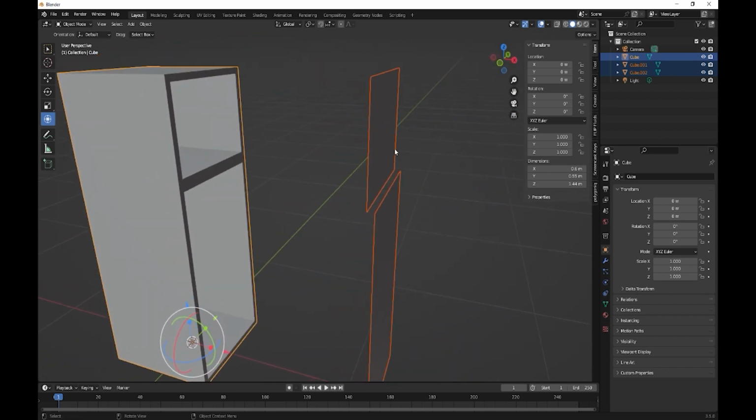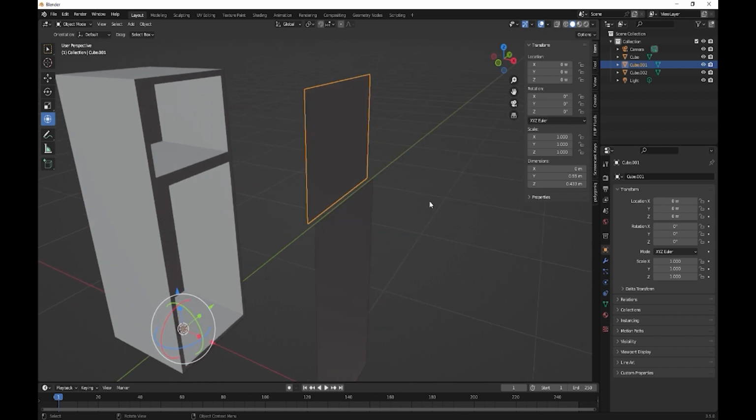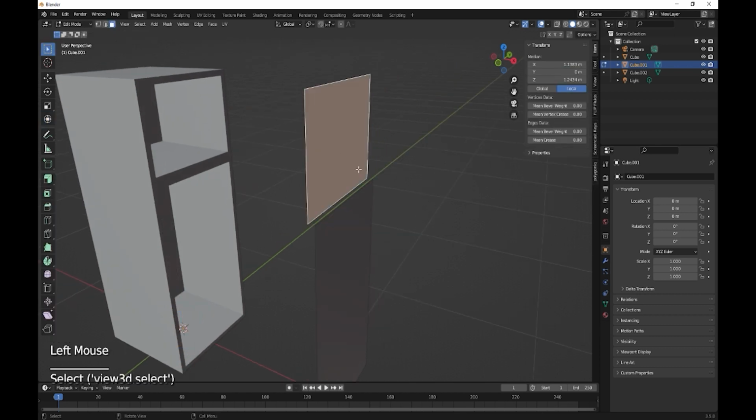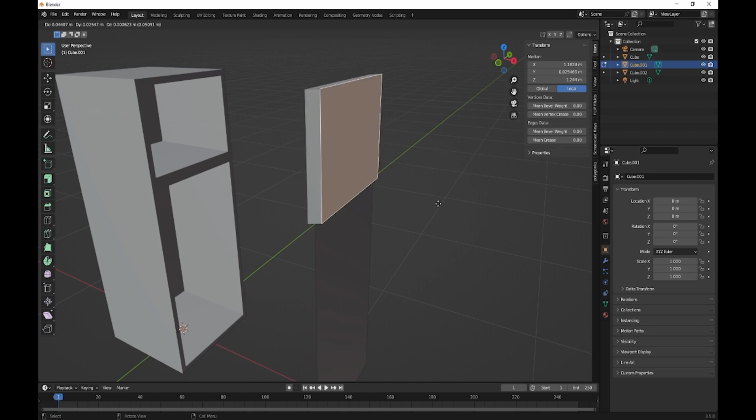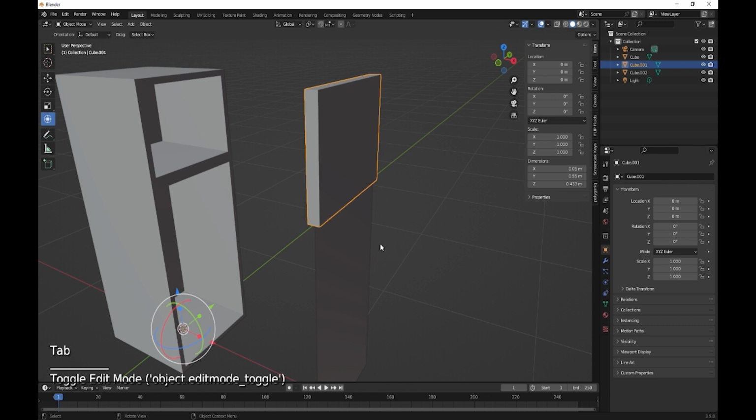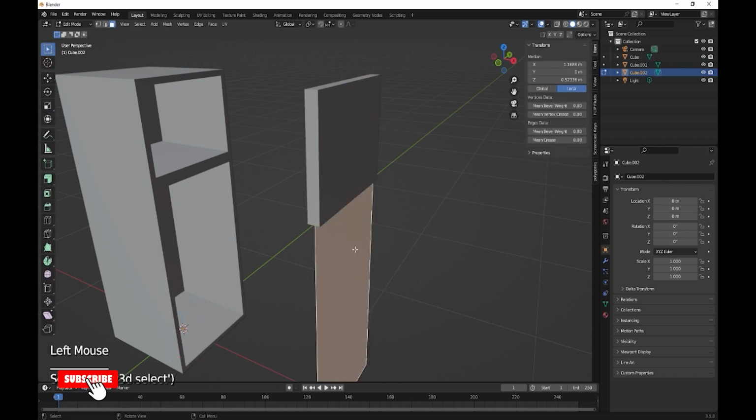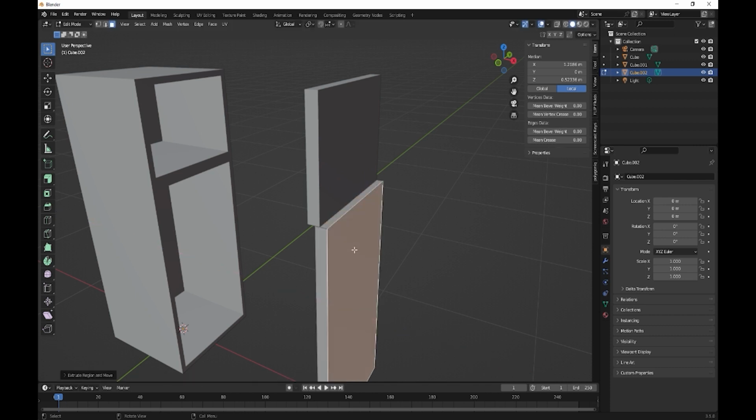These are the doors. So we could take this one and extrude on the X by 0.03. 0.05. There we go. It's a nice thick door. And then we do the same on here. Extrude on the X, 0.05. So that's our doors.